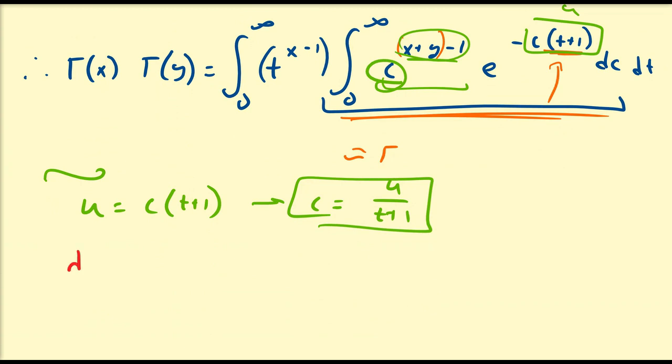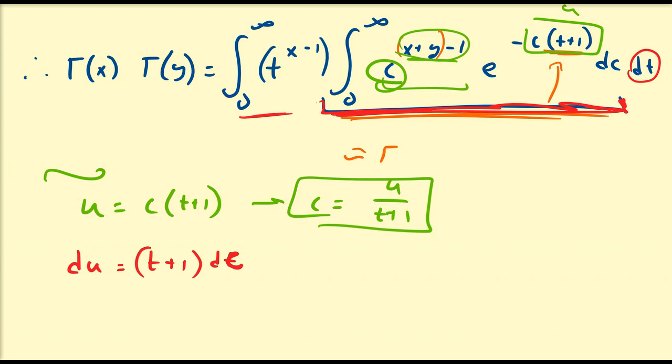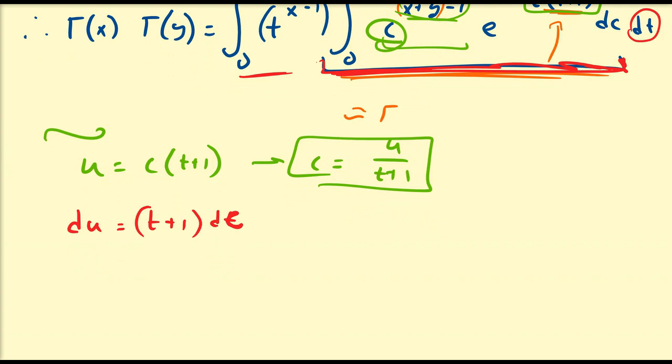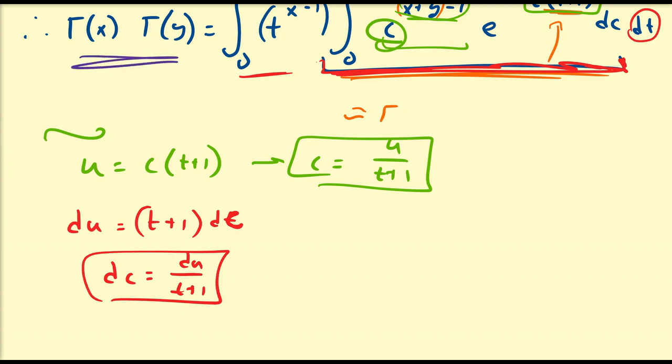If we differentiate, the differential of u is going to be equal to t plus 1 times the differential of c. Notice we're treating t as a constant here because we're on this interior integral. We're not integrating with respect to t yet. That t variable is only variable with respect to the exterior integral, which we're not working with yet. So we can still keep that t a constant as far as the first integral is concerned. Right? So once we have that, dc is going to be equal to du divided by t plus 1.